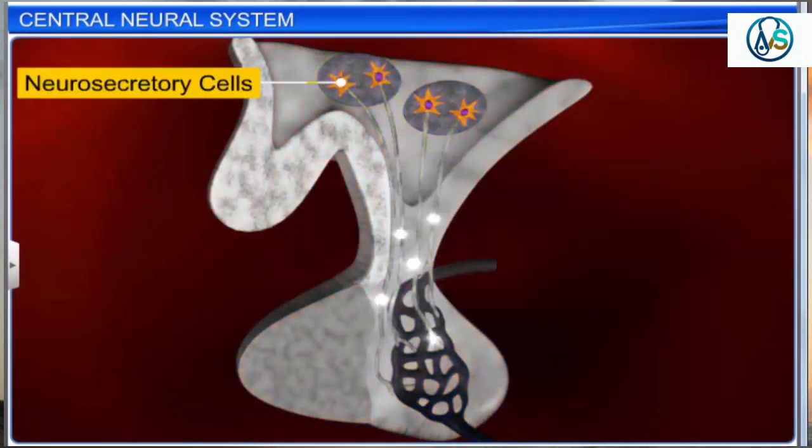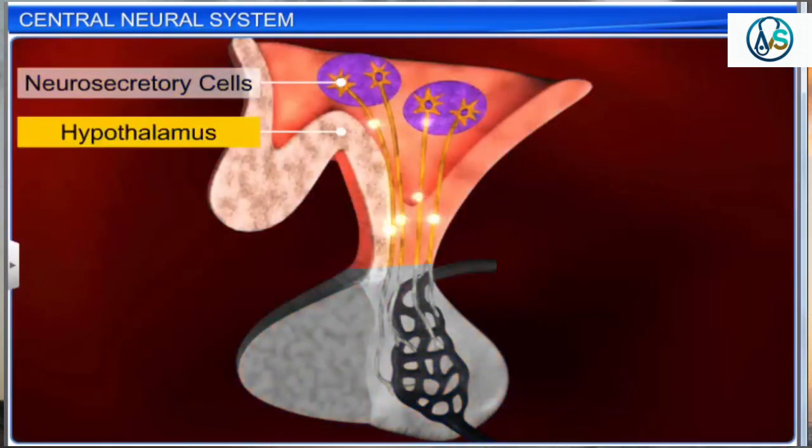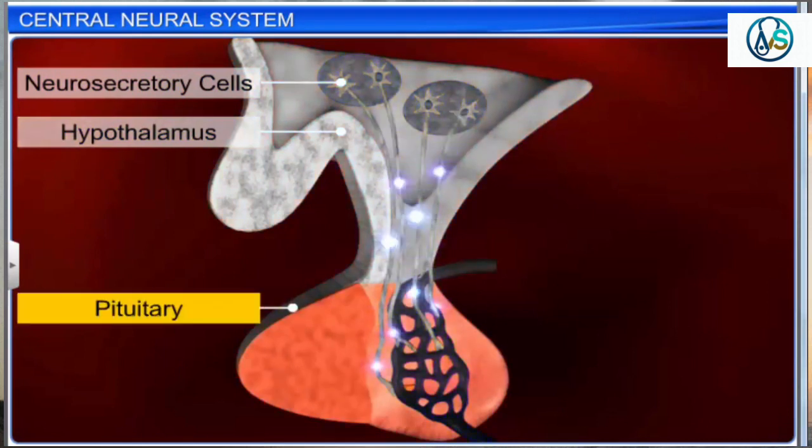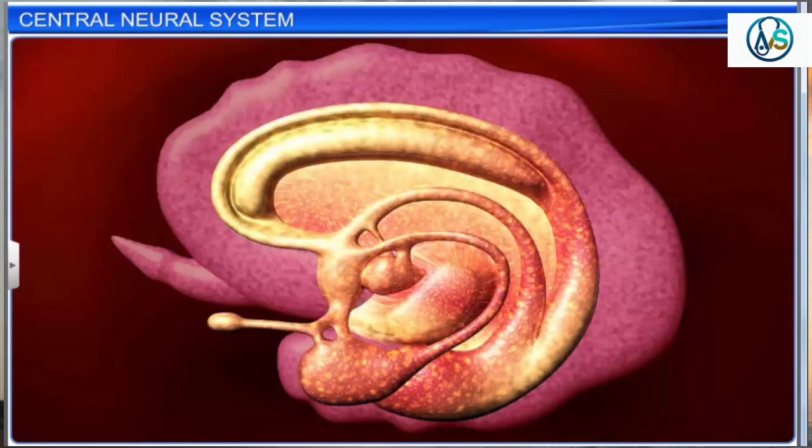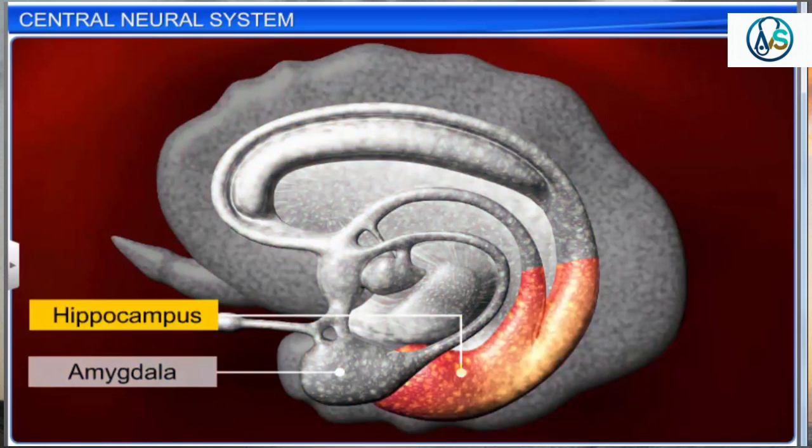Several groups of neurosecretory cells are also present in the hypothalamus, which secrete hormones that control the pituitary, which in turn controls the secretions of other endocrine glands. The collection of structures within the forebrain, including the amygdala and hippocampus, is known as the limbic system.